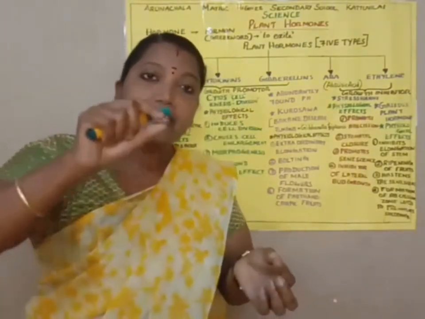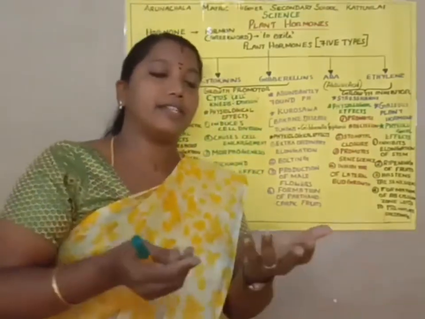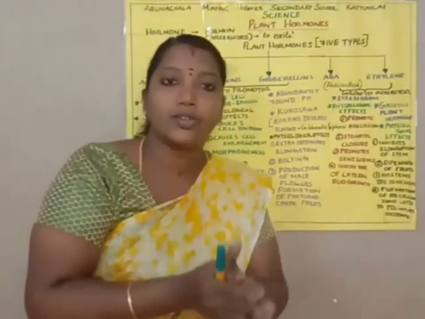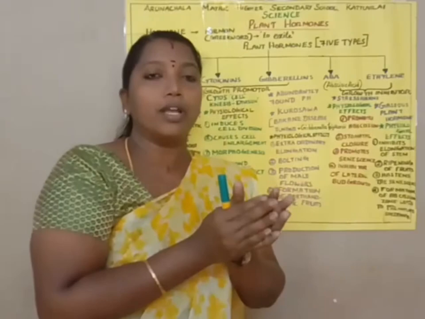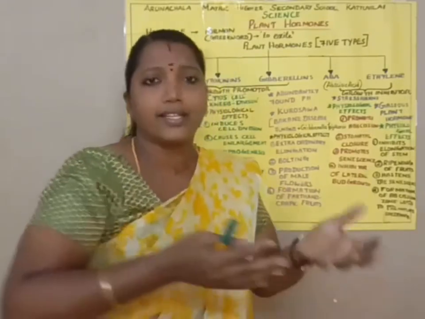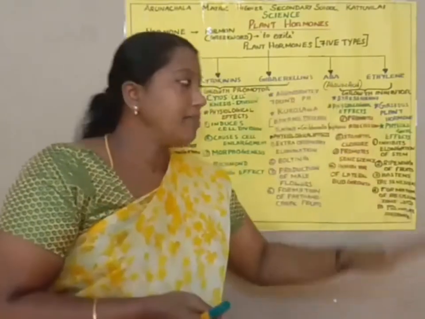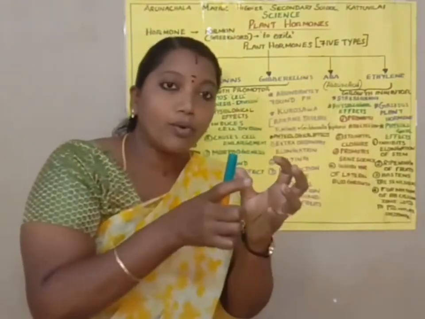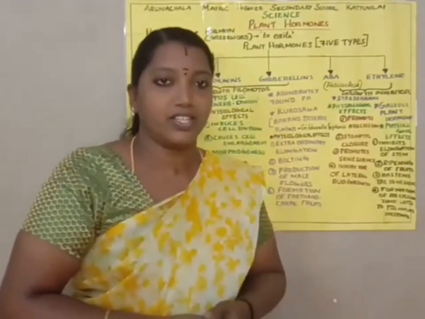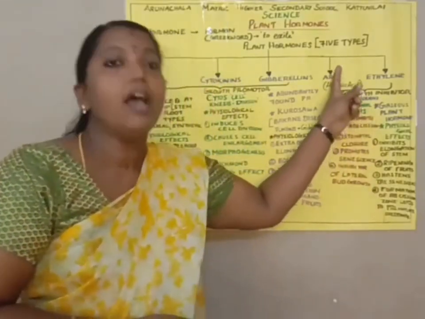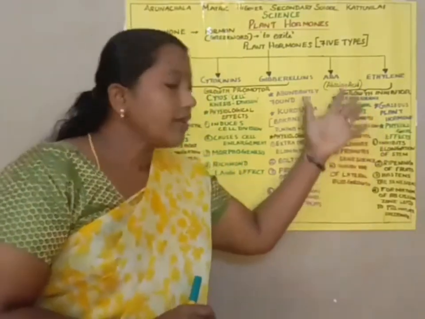Because plants also face stress, like animals do, such as temperature and a reduced amount of water. Many stresses the plants face, isn't it? In the same way, this hormone increases the tolerance of the plant to various stress conditions. So ABA, or abscisic acid, is called a stress hormone.